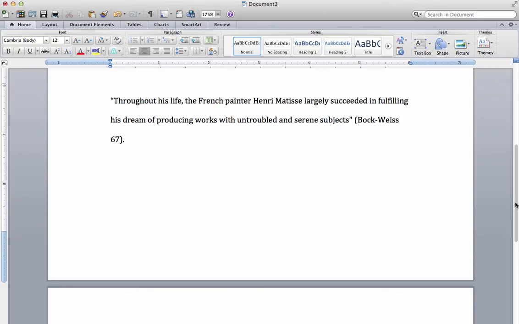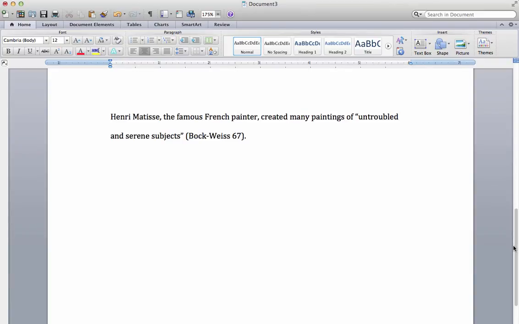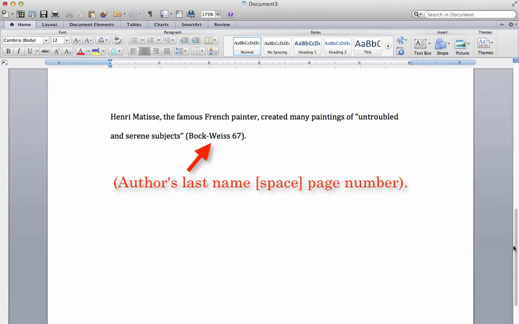Similarly, if you only want to use part of the quote in your sentence, you would again cite the author's name and page number at the end of the sentence in parentheses. And here's an example for you on your screen. Henry Matisse, the famous French painter, created many paintings of "untroubled and serene subjects." I'm taking untroubled and serene subjects directly from the source, and I've put it in quotation marks. And again, at the end of the sentence, you will put the citation, which is the author, followed by the page number in parentheses, and then followed by the punctuation for the sentence.